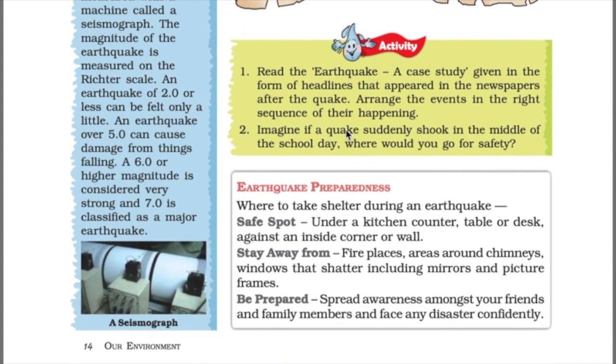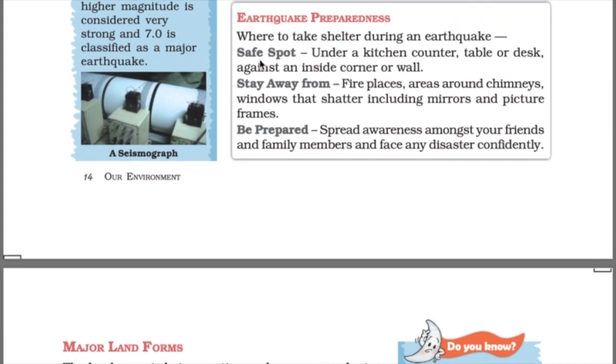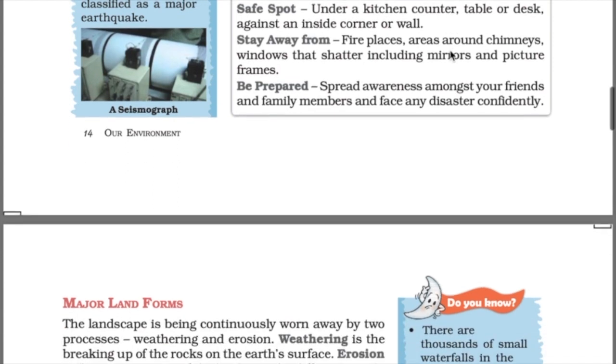As we all know, an earthquake is measured by a tool called a seismograph, and the scale on which it is measured is called the Richter scale. What should we do if an earthquake comes? As you can see, safe points. First we should go out of our houses to a safe place. But if you are not able to go out, you should go to safe points like under a kitchen counter, table or desk. At any cost you have to save your head, otherwise you will faint and anything can happen.